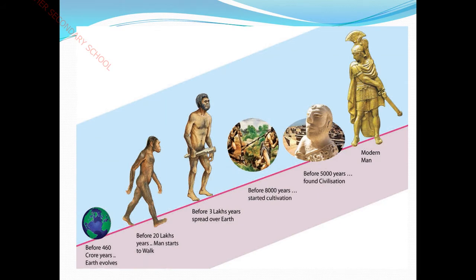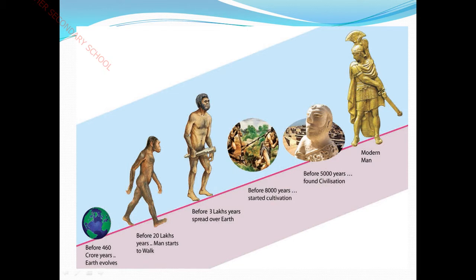See, this picture depicts the development from the origin, from the start of the earth, step by step to the growth of human beings. At last, the life we are living now is known as modern life. Here the earth is depicted. Just imagine that 460 crore years ago, the earth evolved. What does evolve mean? Develop gradually.